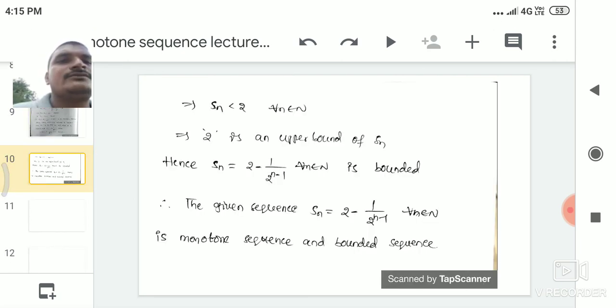So Sn is less than 2, and 2 is an upper bound of Sn. Hence Sn equal to 2 minus 1 by 2 power n minus 1 is bounded. Therefore the given sequence Sn is a monotone sequence and a bounded sequence. In the next class we will see more problems on monotone sequences, and also one important theorem: every monotone bounded sequence is convergent. That is one of the important theorems on monotone sequences. After that we will see problems on monotone sequences.